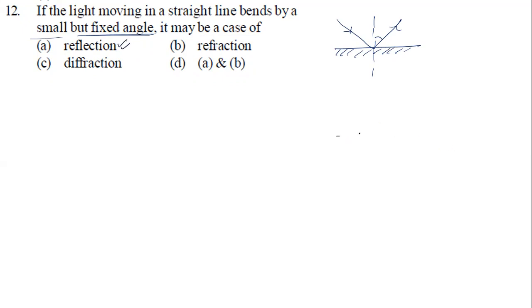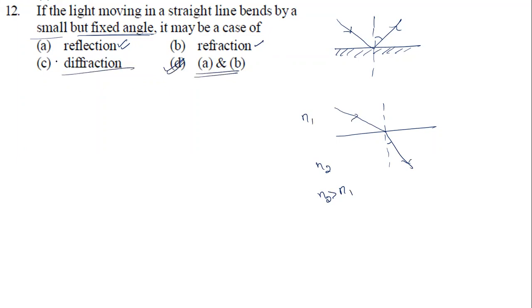Refraction. Okay, if I do refraction, this is a line separating two media. If I take this normal line, light is going to be incident and is going to bend. So if it is n1, it is n2. Here n2 is greater than n1 with this condition. Again, it is going to bend for a small and fixed angle. So this is also possible. Sir, so the answer is of course D, because both A and B are possible.